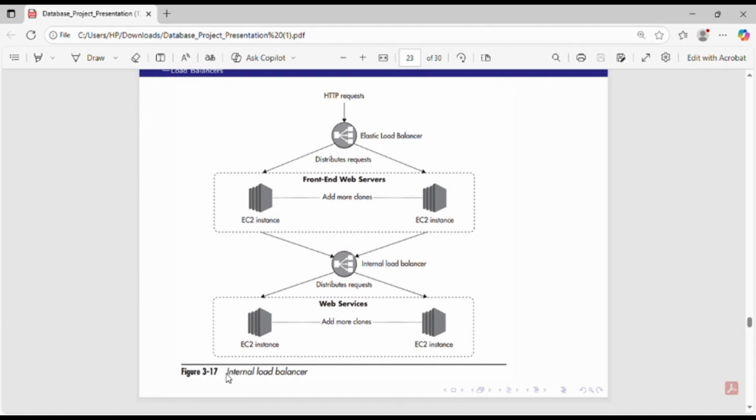The figure is an internal load balancer. This is the HTTP request, then it distributes requests to front end web services, then web services.